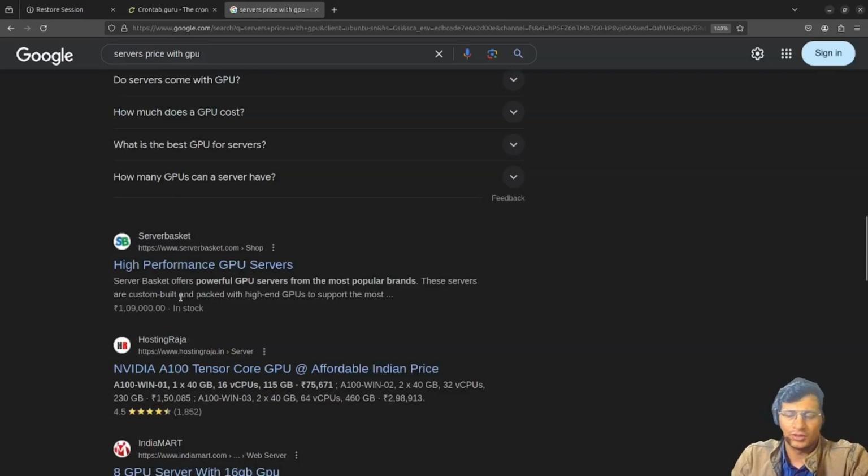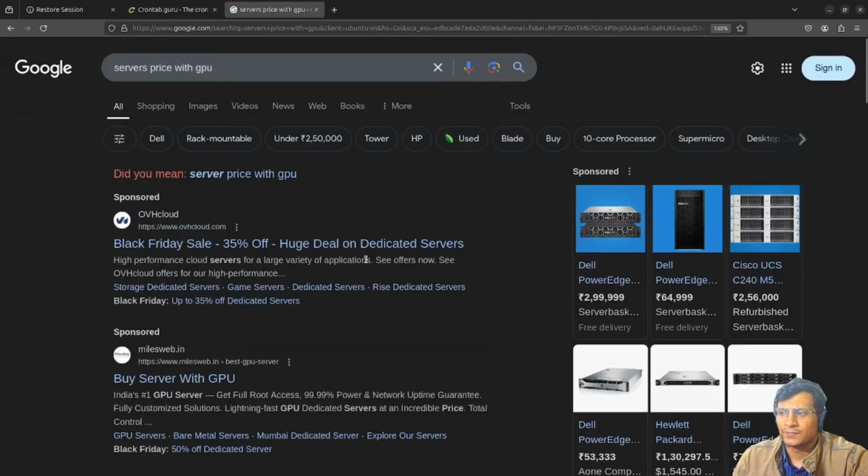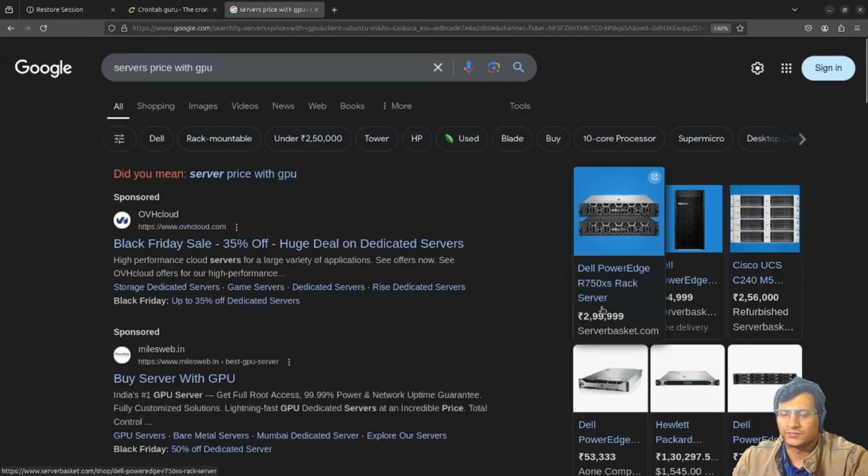If a small business is not even getting much profit at the very start, at the time of establishment, how could they invest 3 lakhs? And this is just the inventory cost, meaning they have bought the server. Now they have to set up the network, then configure an OS for the servers.